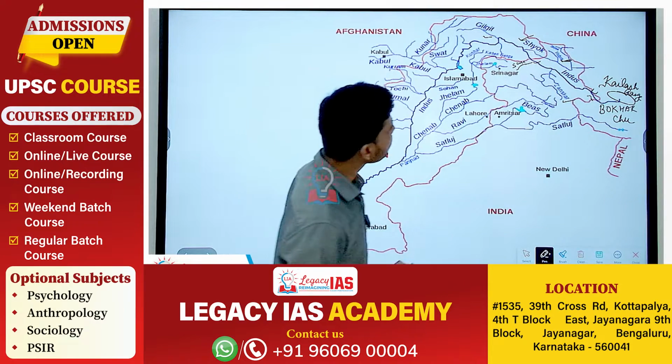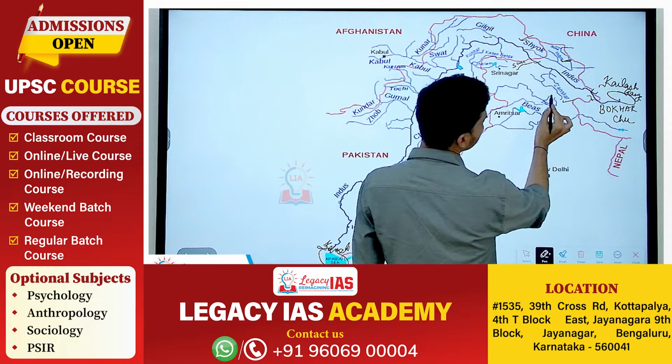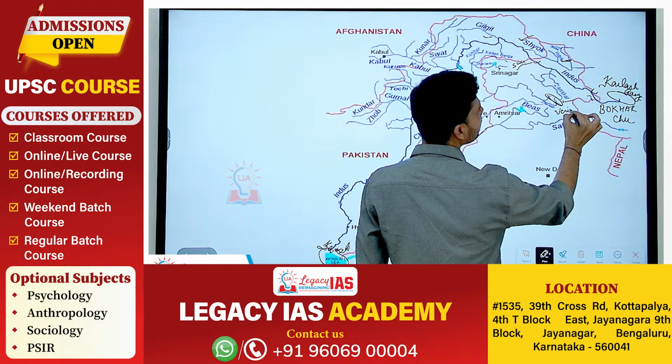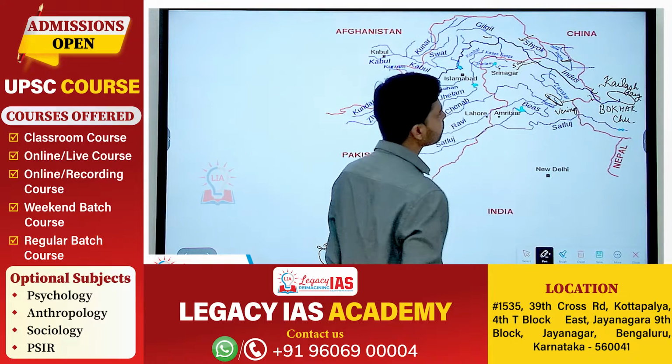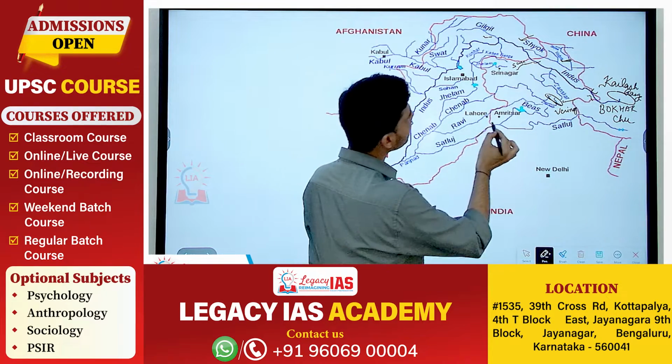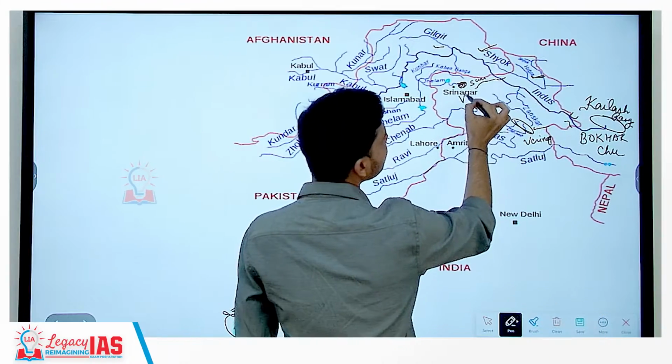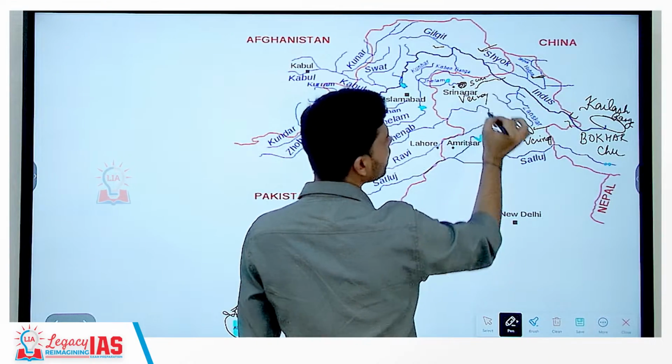The major tributary that it then receives is the Chenab River. The Chenab River originates from what we call the Verinag region here, that is part of Jammu and Kashmir. Before that, we have the Jhelum. The Jhelum actually originates from the Verinag region of Jammu and Kashmir.